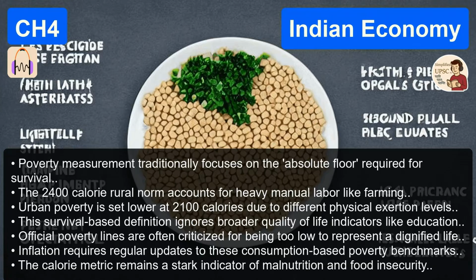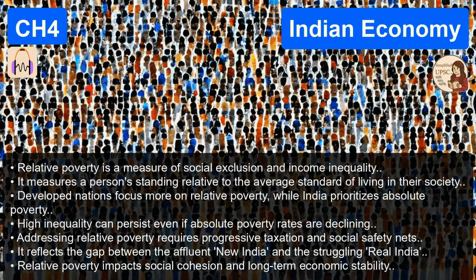Which brings up a really important distinction that I think confuses a lot of students, especially when writing answers. The difference between absolute poverty and relative poverty. It is a vital distinction for the exam. Absolute poverty is what we just talked about, the calories, the basic survival level. You literally lack food, shelter, and clothing. Yes, you do not have enough to subsist. And this is the main metric for India because, frankly, our primary challenge has been keeping people alive and fed.